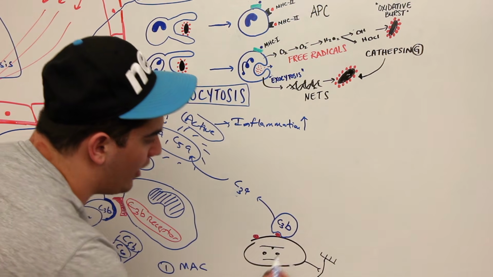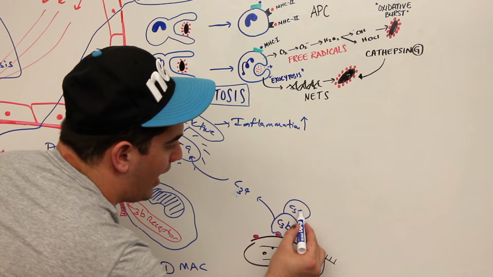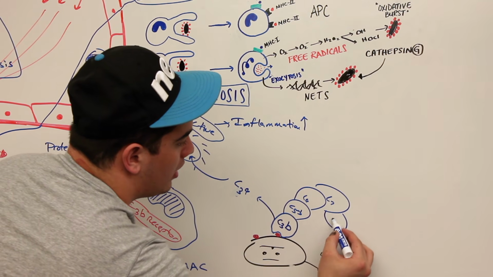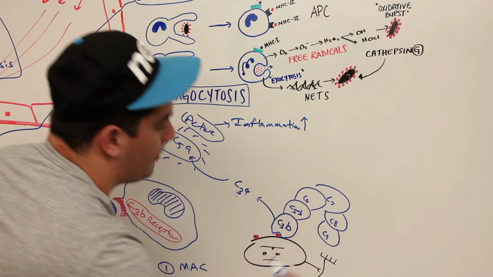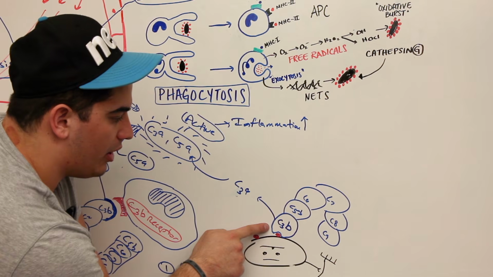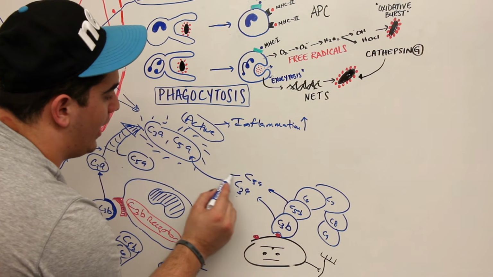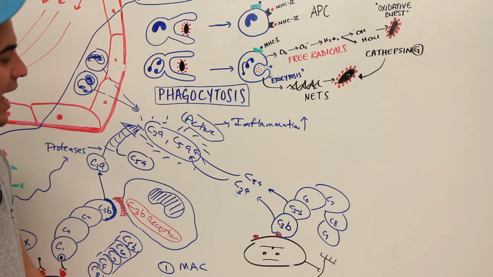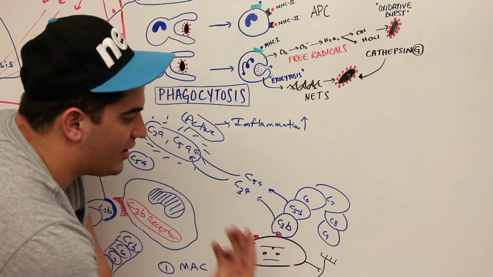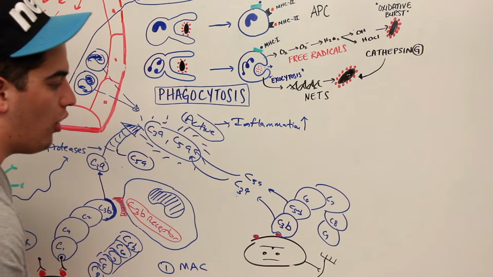Then, who will bind after that? It always goes C3b, then it goes C5b, C6, C7, C8, C9, right? So now, look at this, C3b, and then who also will be released from this? C5a, right? And again, that will become activated by the proteases, and then they'll enhance the inflammatory response. But if you remember, the same thing's going to happen. C5b, C6, C7, C8, C9, they can all break off.